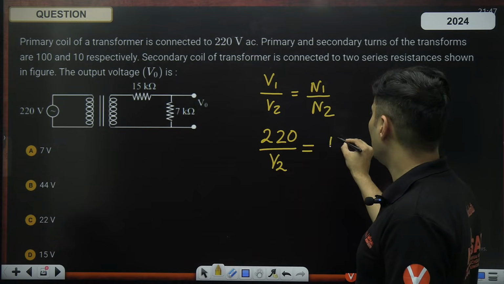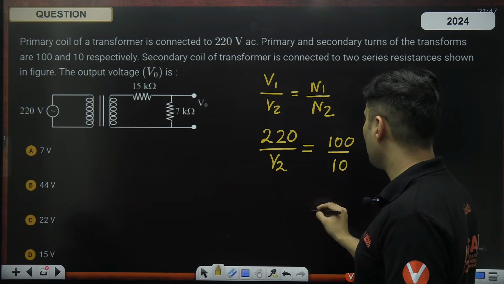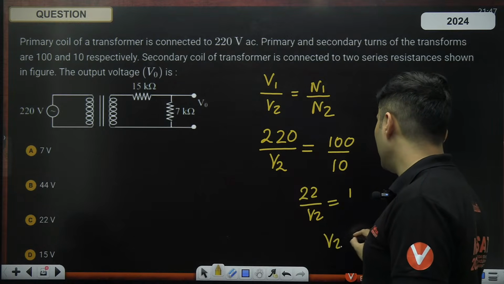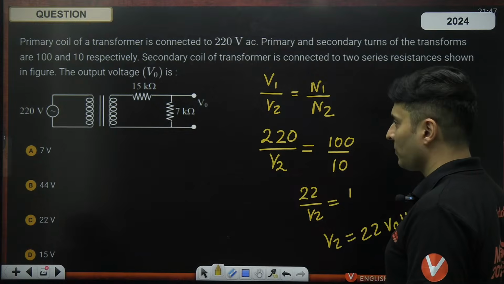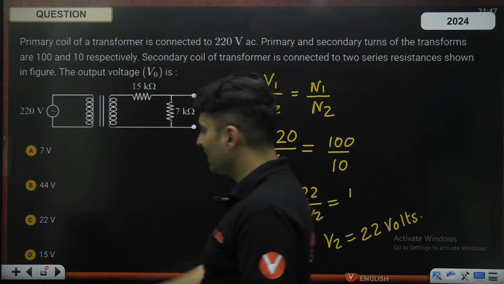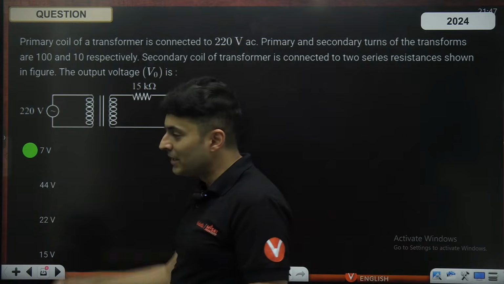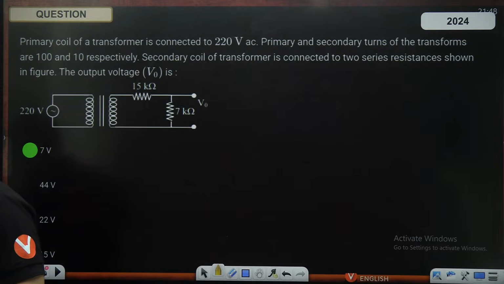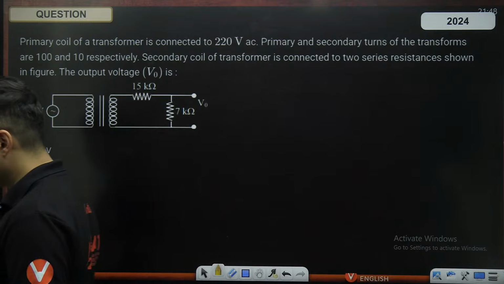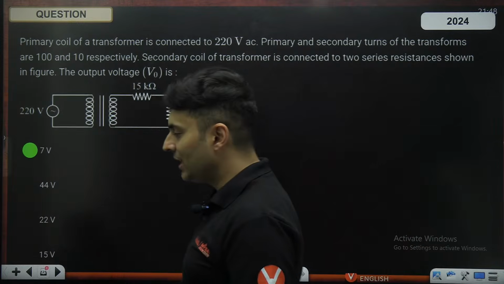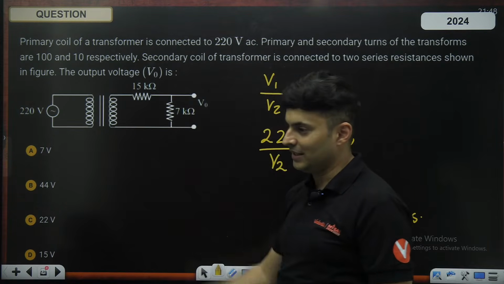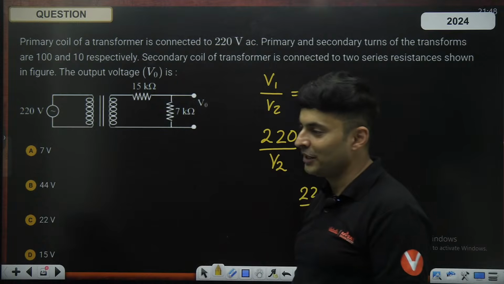And N1 and N2 is 100 divided by 10. 0, 0 cancels. This 0 also cancels. So 22 by V2 is basically 1. So V2 is basically 22 volts. That's it. Just mark it, guys. But you will see that the answer is something else only. What has gone wrong? Think about it. That is not the correct answer. Lot of people will do this because they will get confused over here, like I said. And this is exactly what was asked in 2024.